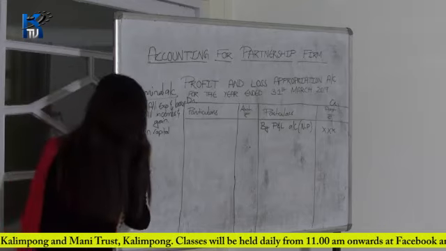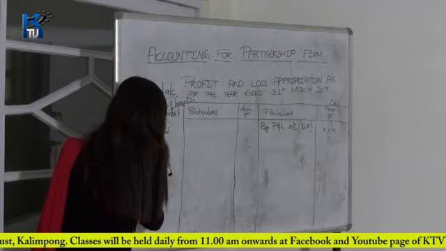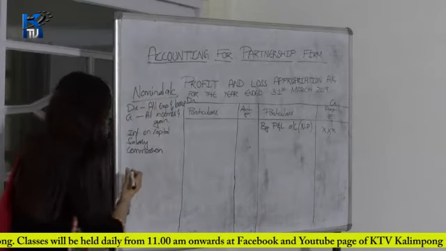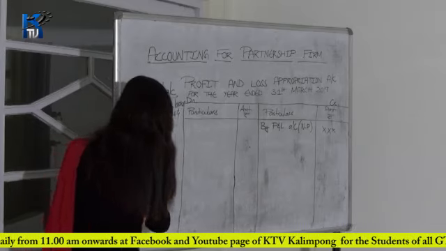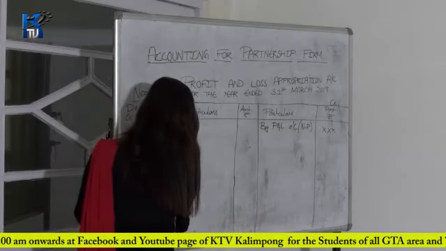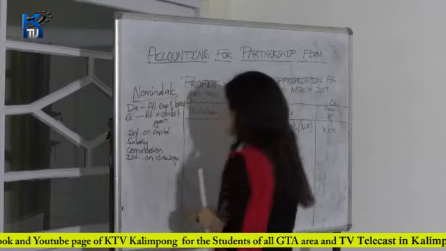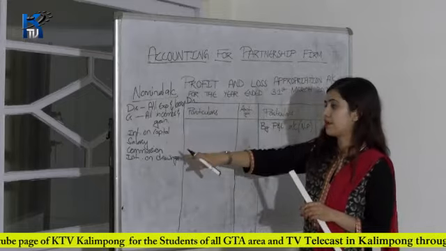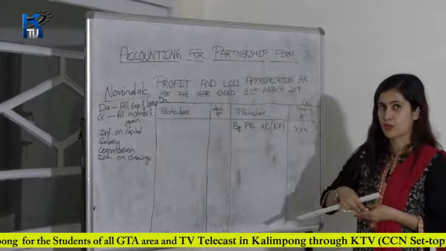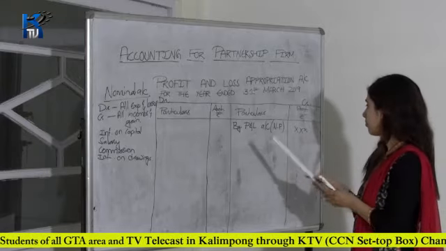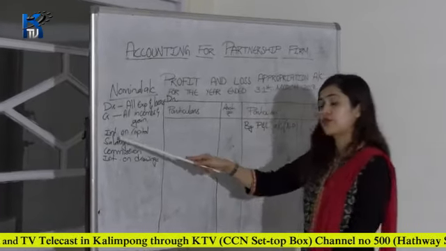Partners will get salary, commission, and then interest on drawings. So interest on capital, salary, commission, interest on drawings. These are the items of your profit and loss appropriation account. Net profit is already mentioned. So now let's do interest on capital.